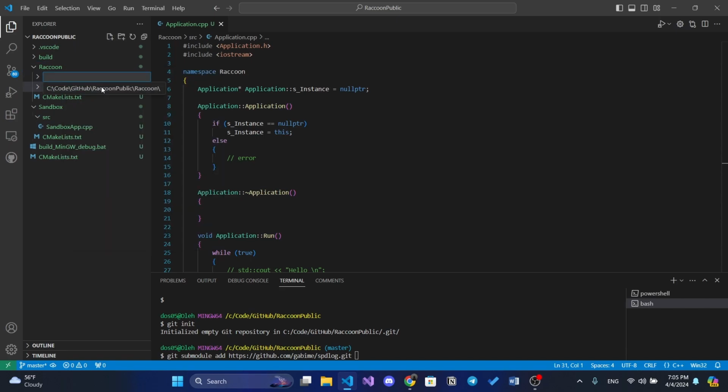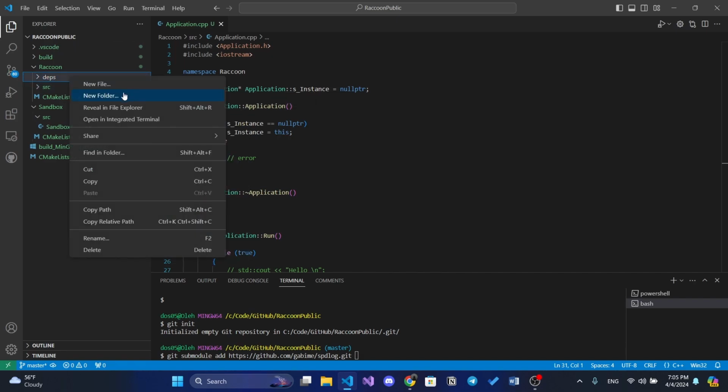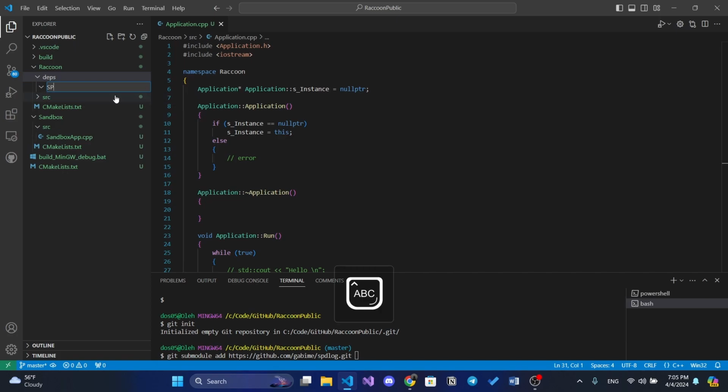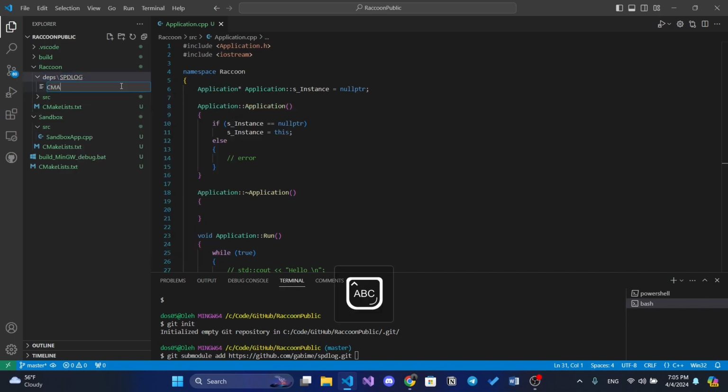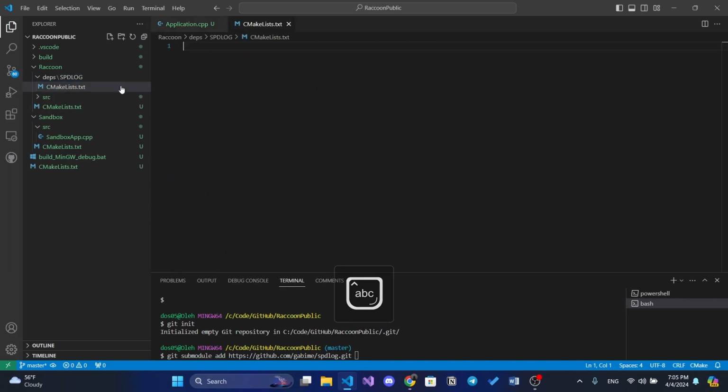So we need to create another folder inside of our Raccoon game engine. It will be dependencies, though maybe we will have a slightly different name. And we also need to create spdlog. I will explain why in a minute, but we need to have our CMakeLists.txt for this, so we will build it customly. This spdlog folder will contain the submodule of the actual spdlog and our CMake list that will build this spdlog.